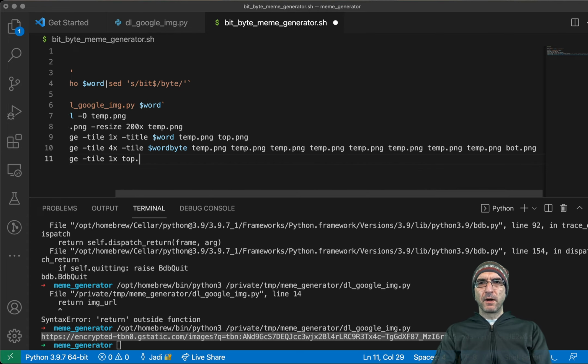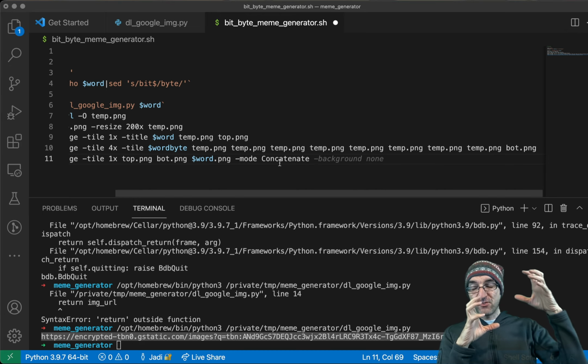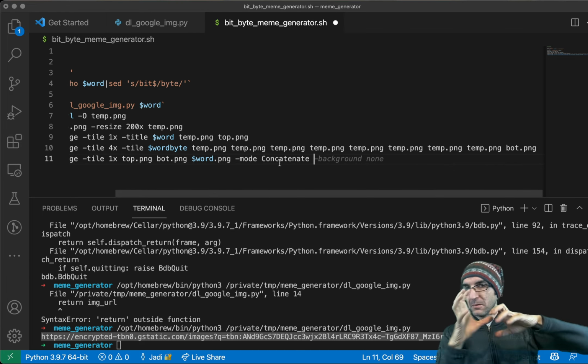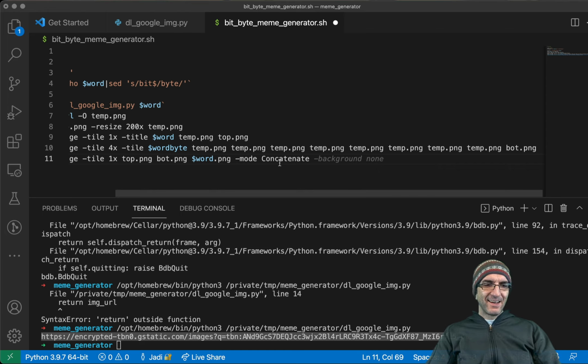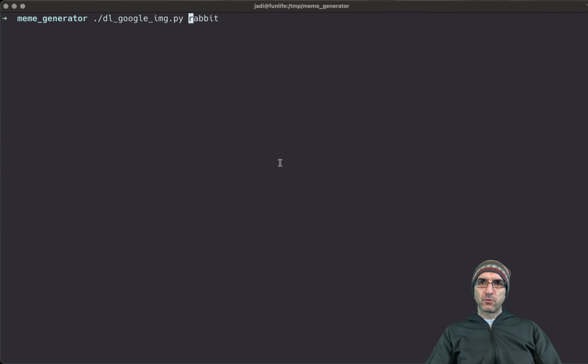So combine top.png with bot.png into $word.png. There is a switch which is concatenate. We need that. Wow, very interesting. Concatenate tells it not to change the aspect ratio. Don't try to combine them, just add them. So I have this. Let's try it and see what will happen.